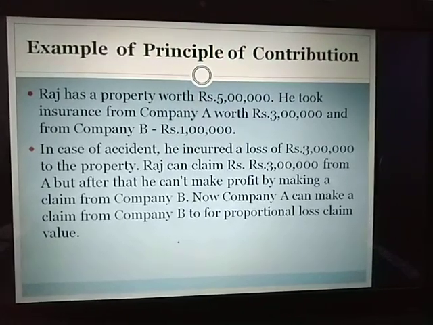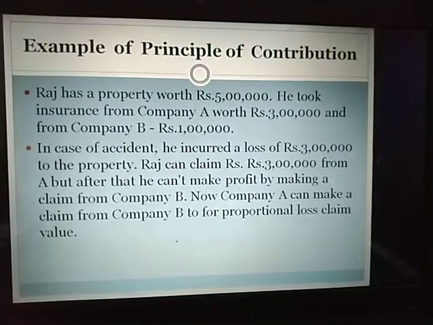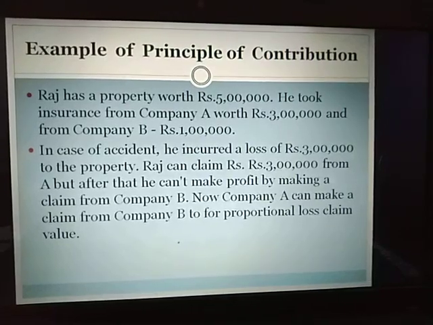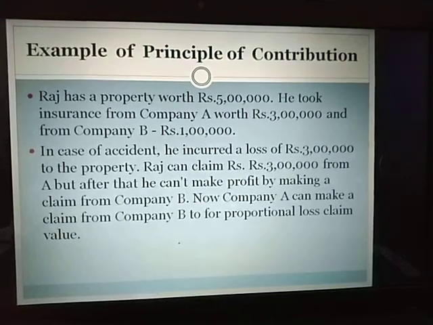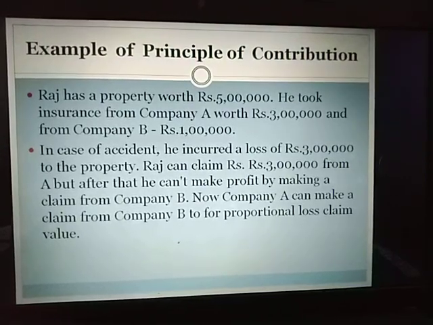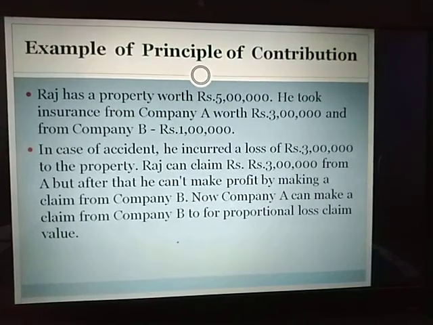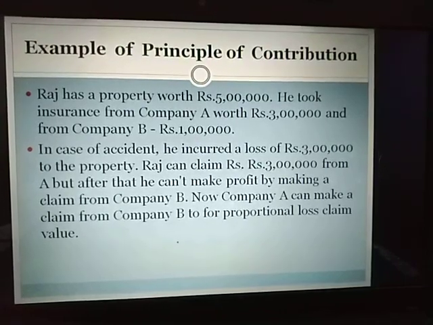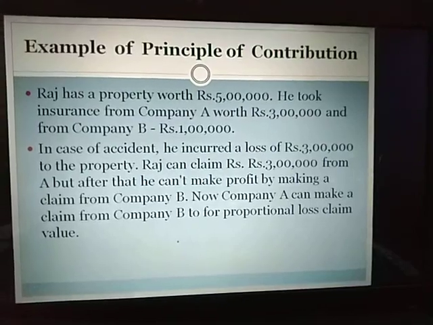Now the next part is, in case of an accident he incurred a loss of rupees 3 lakh. So now Raj cannot go to company A and company B individually for claiming 3 lakh each. That means he will not be compensated for rupees 6 lakh. He will be compensated up to the extent of rupees 3 lakh only. But how much contribution will be given by both the insurers, that we have to calculate through the formula.